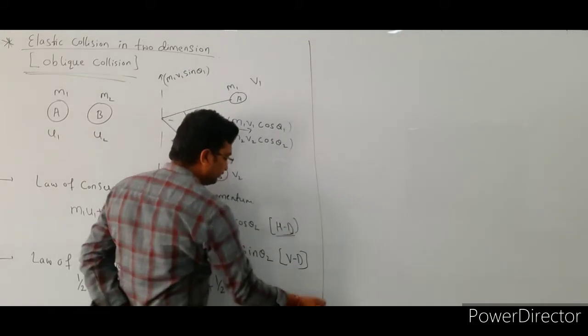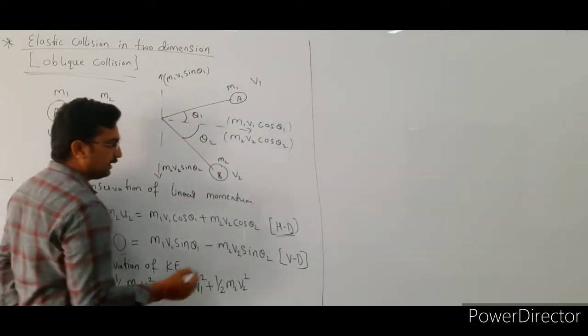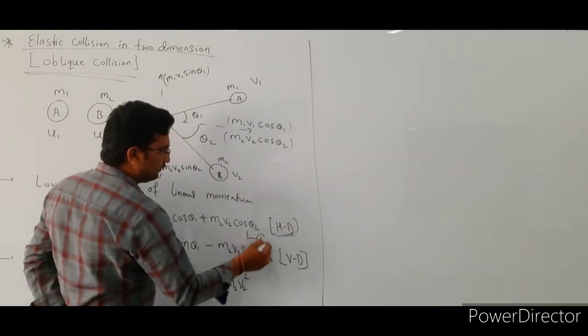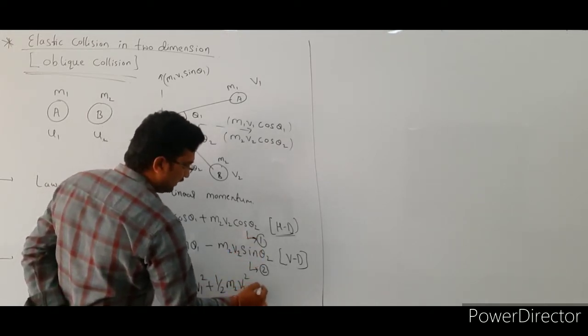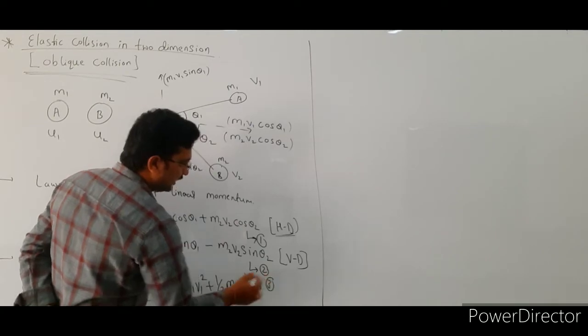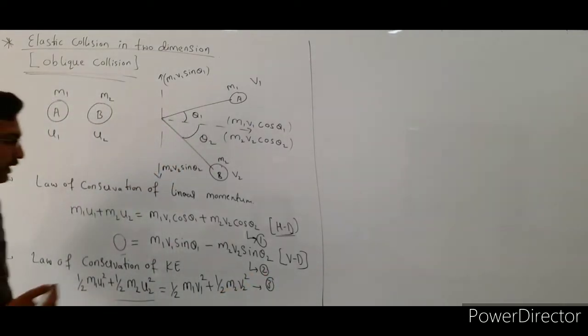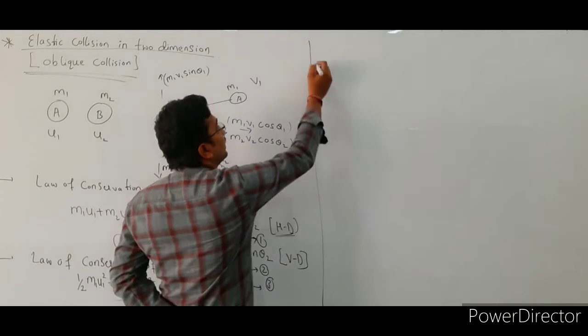Okay, see. In this case we consider this as equation number 1, this as equation number 2 and this as equation number 3, right. Okay, so now we are going to apply the condition. Okay, see, what is the condition?